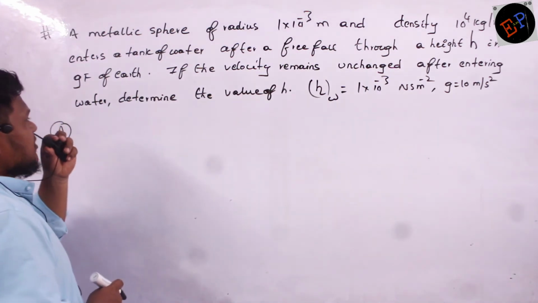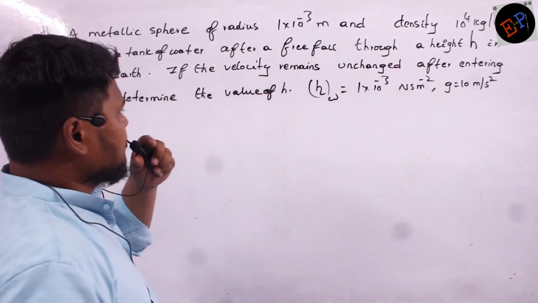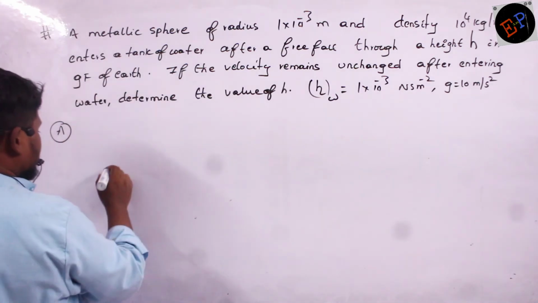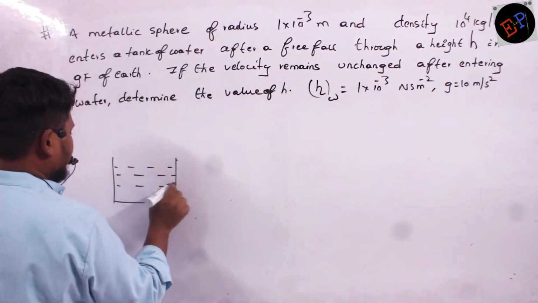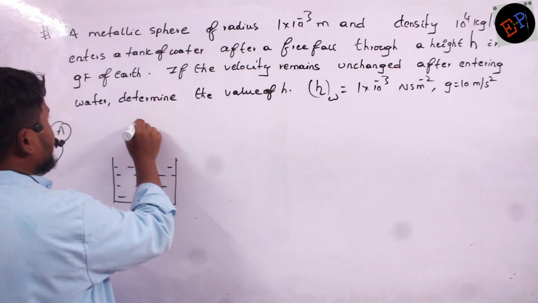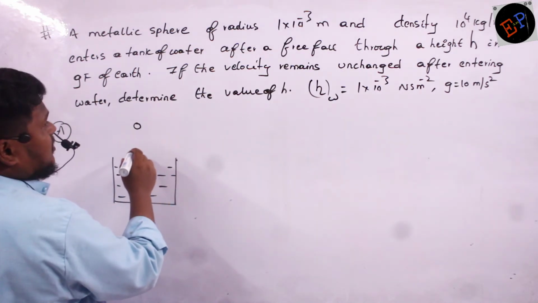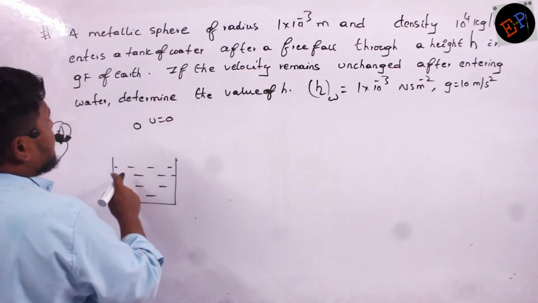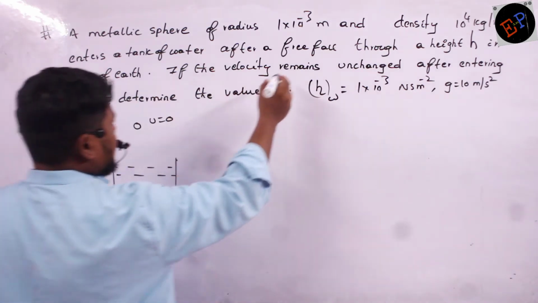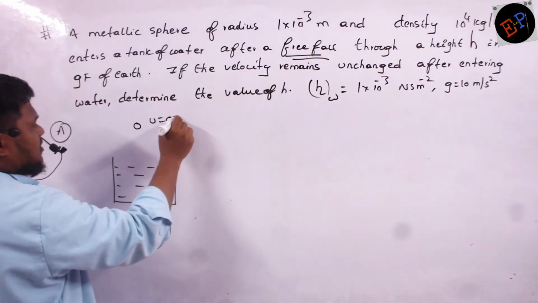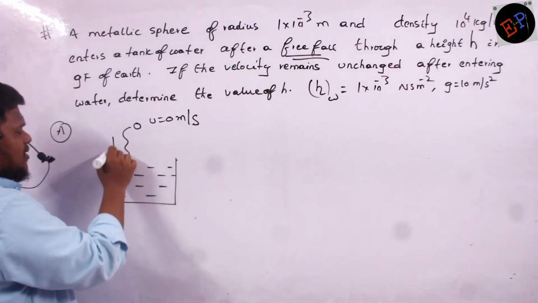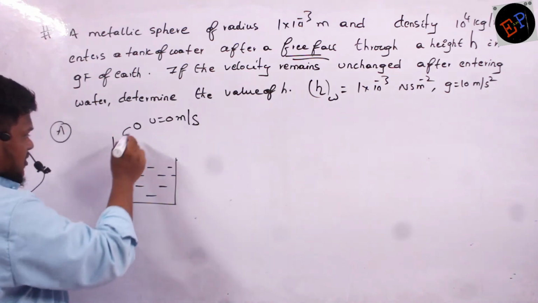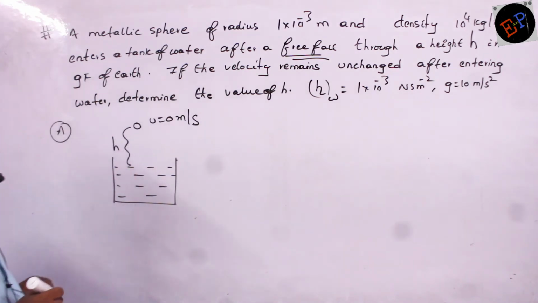in the gravitational force of earth. Clear? See, this is a tank of water. Okay, and from here a metallic sphere is falling down. It means its initial velocity is 0 meter per second. Free fall he gave, so it means initial velocity is 0 meter per second. Now it is falling from what height? It is falling from a height of h. Clear? So therefore by the time it is ready to enter water, it should have attained how much velocity?